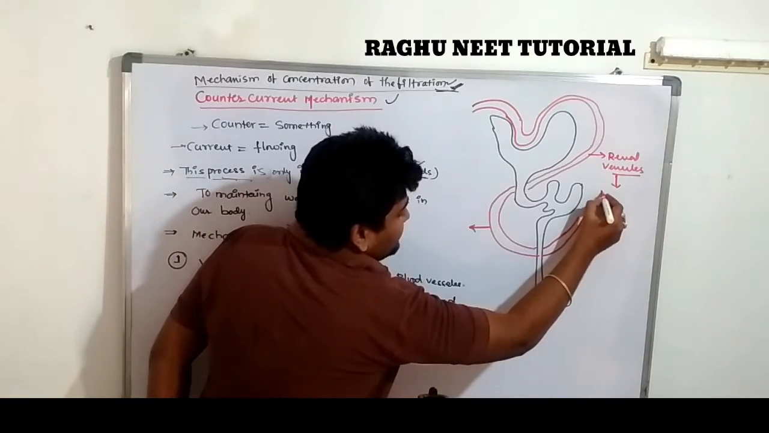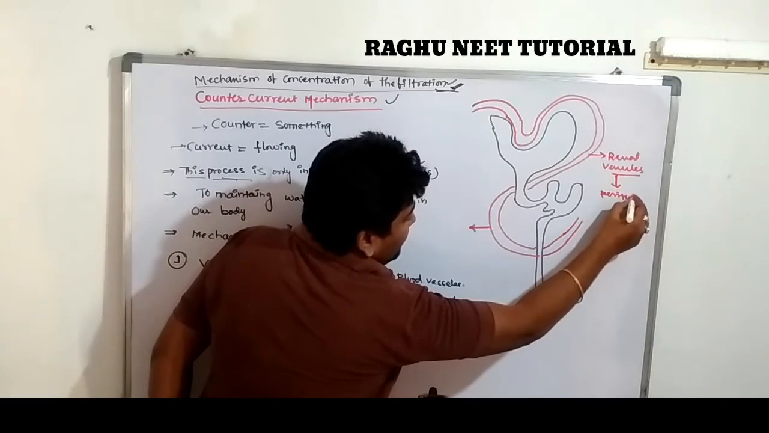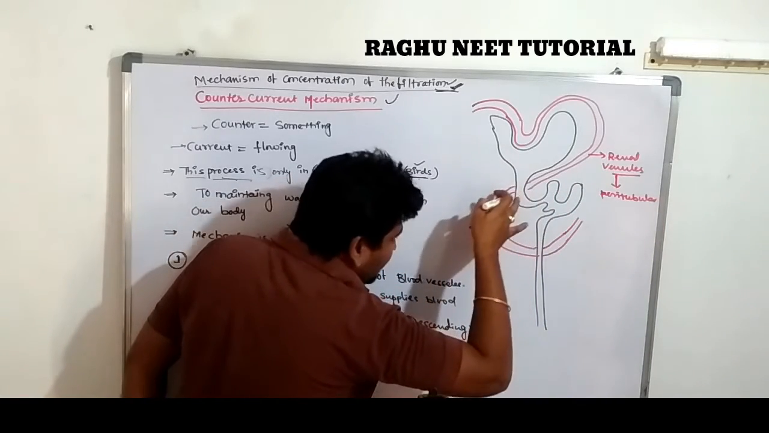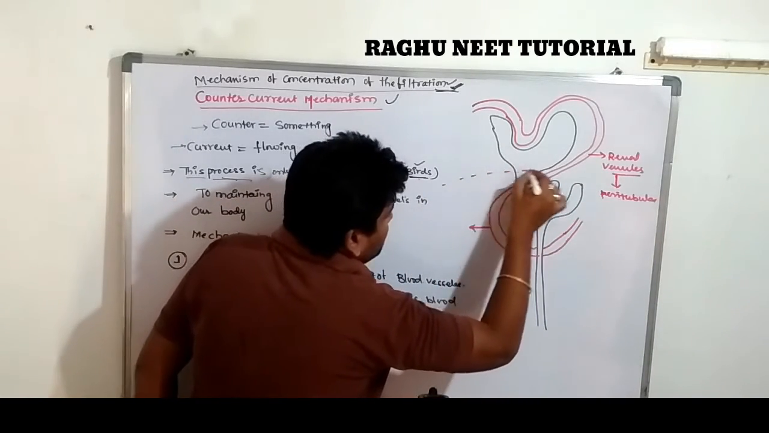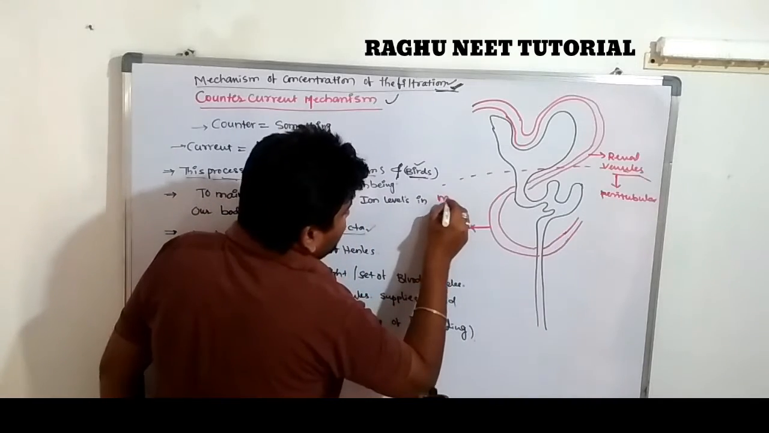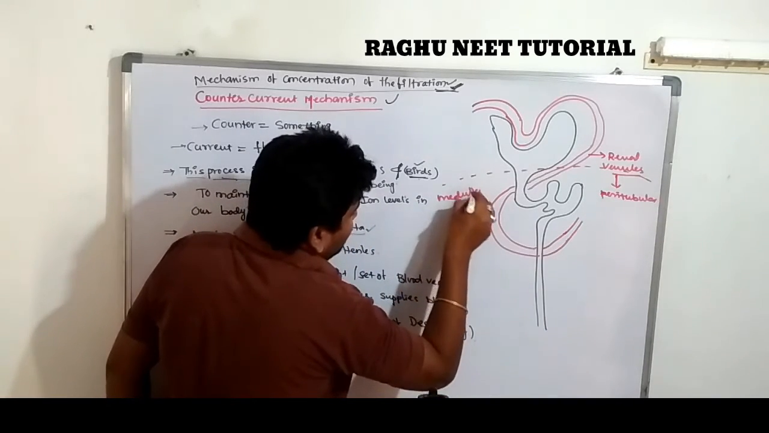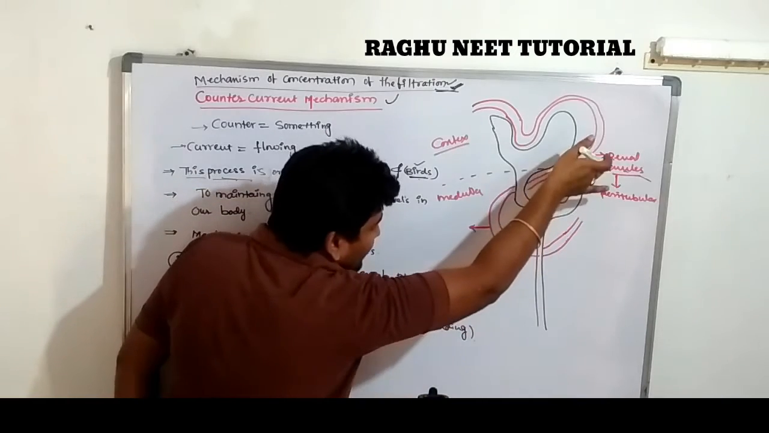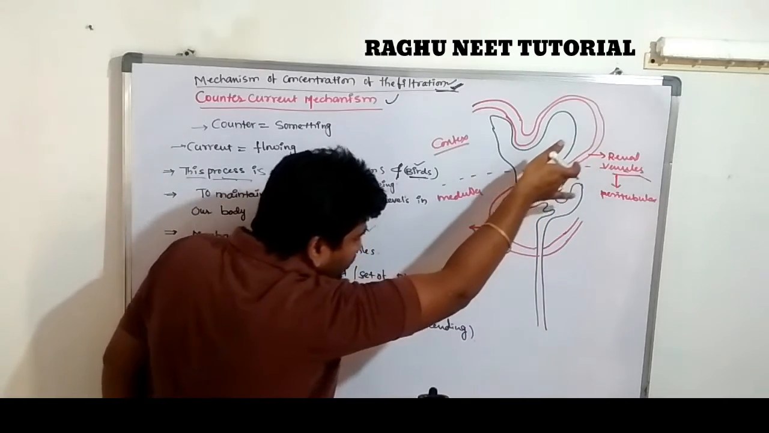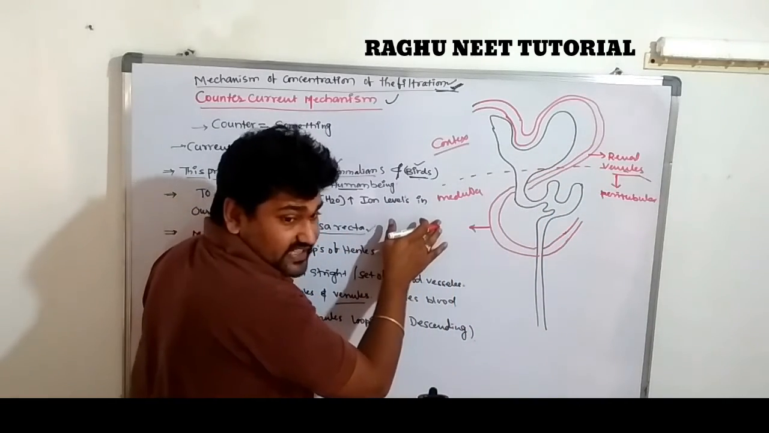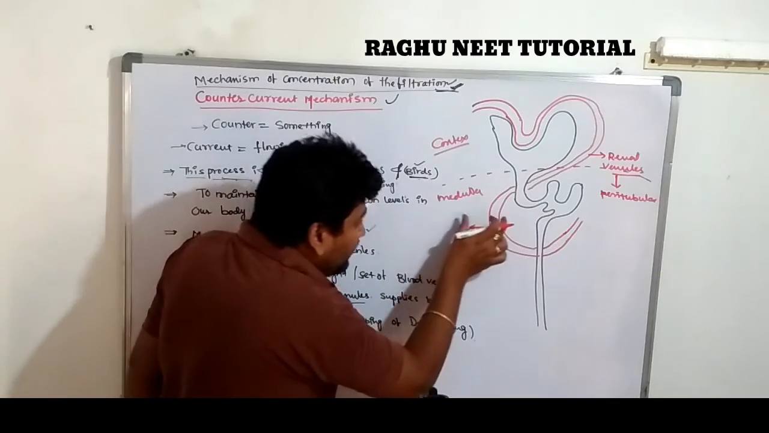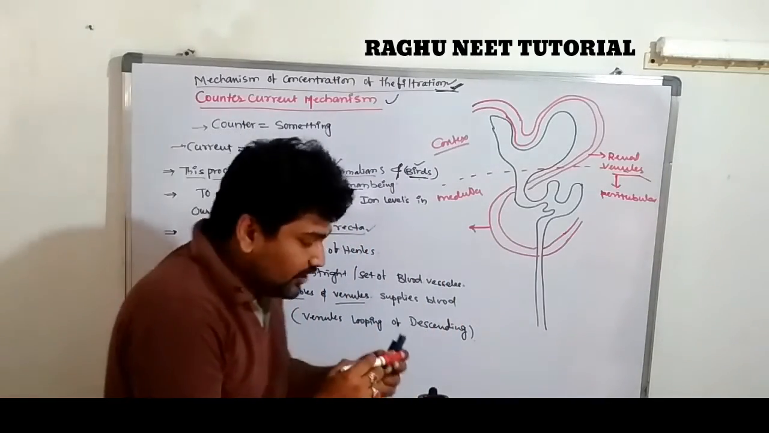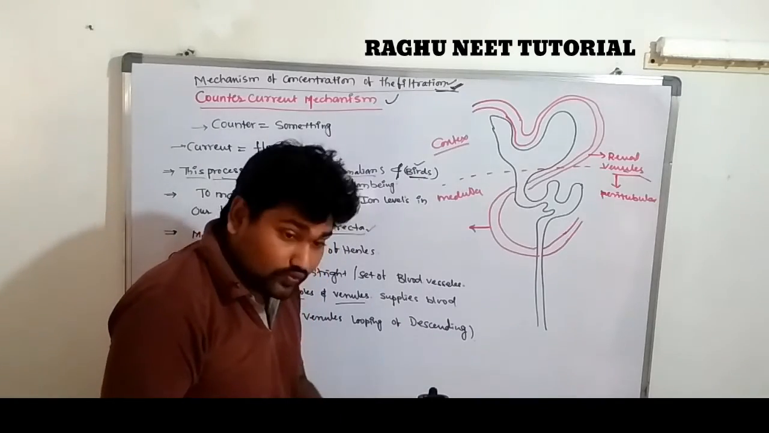This is called the peritubular vessel, and this is known as the medulla region. This is the medulla, and this is the cortex. So when the renal venules descend into the medulla region, they are moving towards the medulla.